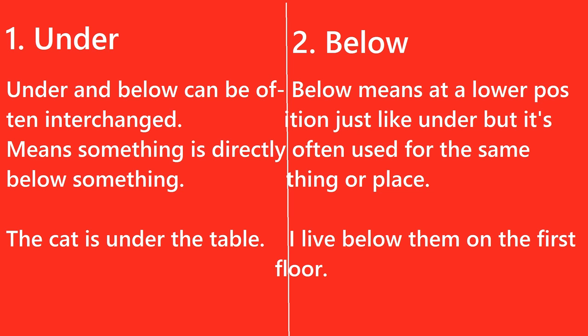Below means at a lower position, just like under, but it's often used for the same thing or place. We technically use below when we are talking about a position lower than something else in the same building, in the same thing, something like that. Look at this example. I live below them on the first floor. Now, floors are a part of the same building, and that is why we are using the preposition below here.